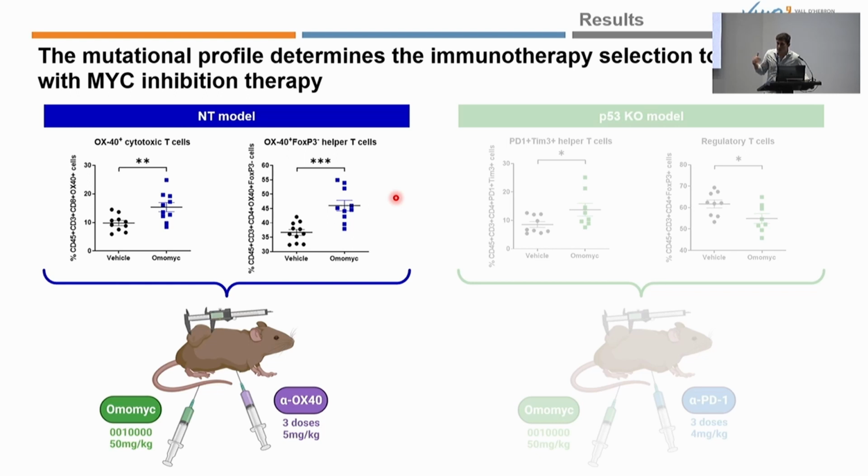As we have seen that the effect of MYC inhibition on remodeling the tumor immune microenvironment varied depending on the specific concomitant mutations, these same mutations are the factor that determines the immunotherapy to select for combination strategies with MYC inhibition therapy. For example, in the non-targeted model, the OMOMYC-derived anti-tumor immune response was mainly generated by the upregulation of OX40. The rationale is to combine OMOMYC with an anti-OX40 agonist that could boost this activation pathway.